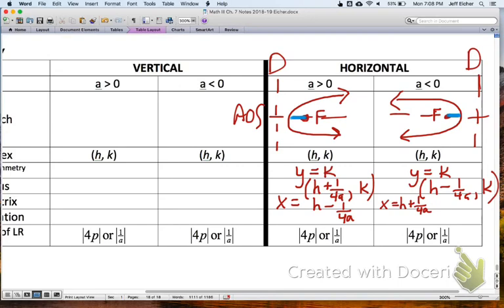And then lastly, the orientation. This one's opening to the right and this one's opening to the left, depending on whether a is greater than 0 or a is less than 0. And then the LR is the same formula. It's the reciprocal of a, and it's a distance, so it's the absolute value of that.